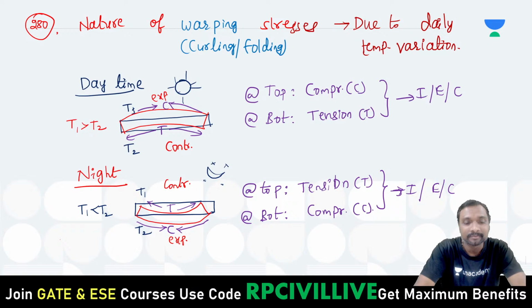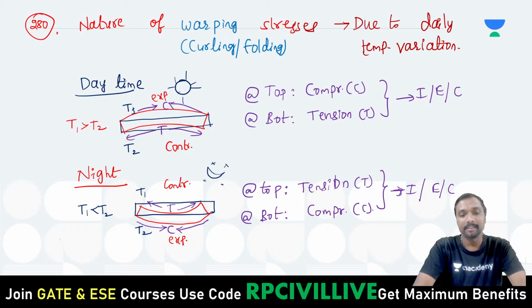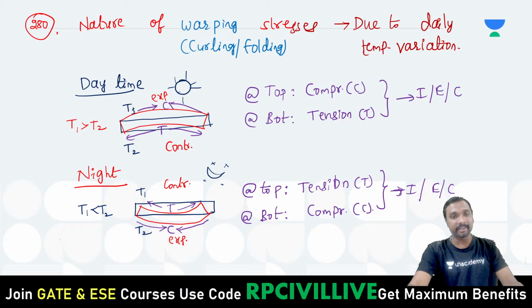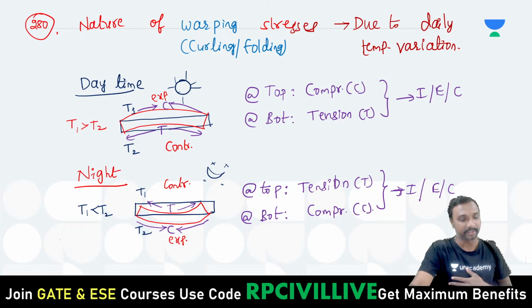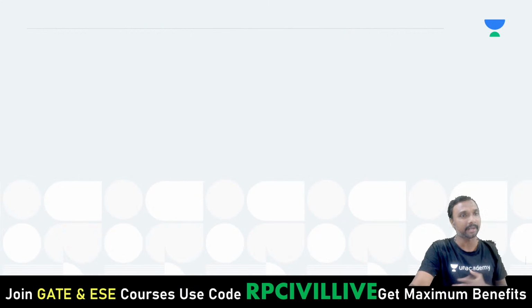Is it clear? For all the portions we are having the same nature, you can say, right? Is it clear? This is the nature of these warping stresses, during daytime and during nighttime, you can say, right?